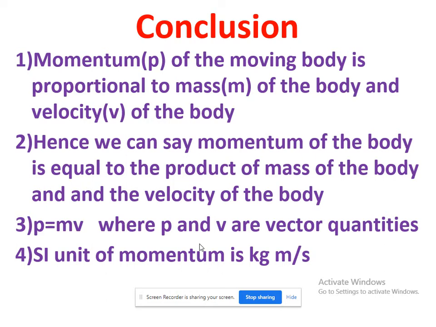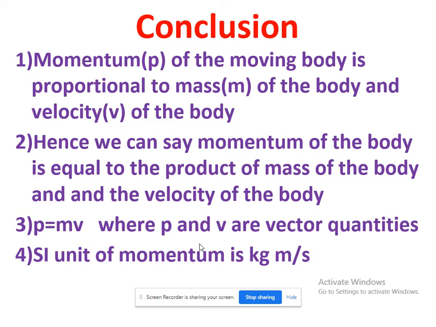If you go to a shop, you will just say 10 kg of sugar, 5 kg of rice and so on. Here also you specify only magnitude. Magnitude means the number: 10 kg, 5 kg, 5 p.m., 10 a.m. That number is called magnitude here. So the quantities which can be expressed only with the help of magnitude are called scalar, and the quantities which are expressed in terms of both magnitude and direction are called vector quantities.